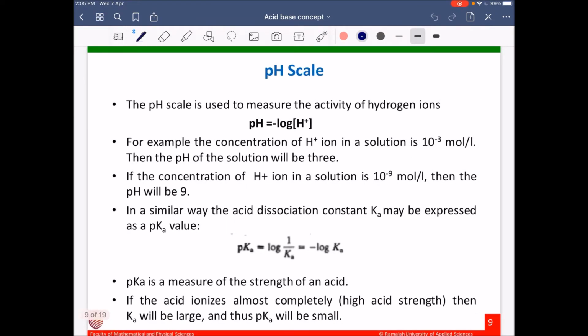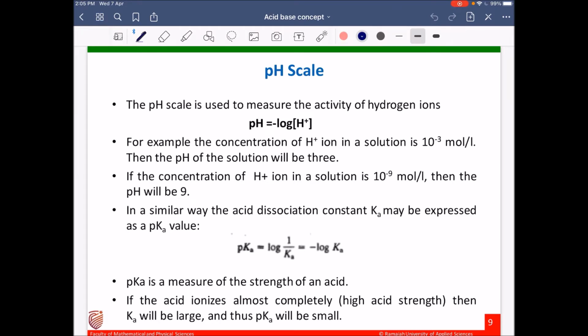The pH scale is used to measure the activity of hydrogen ions, and we can write the equation pH equal to negative logarithm of hydrogen ion concentration. For example, if the concentration of hydrogen ion in a solution is 10 to the power minus 3 moles per liter, then the pH of the solution will be 3. Similarly, if the concentration of H plus ion in a solution is 10 to the power minus 9 moles per liter, then the pH will be 9.